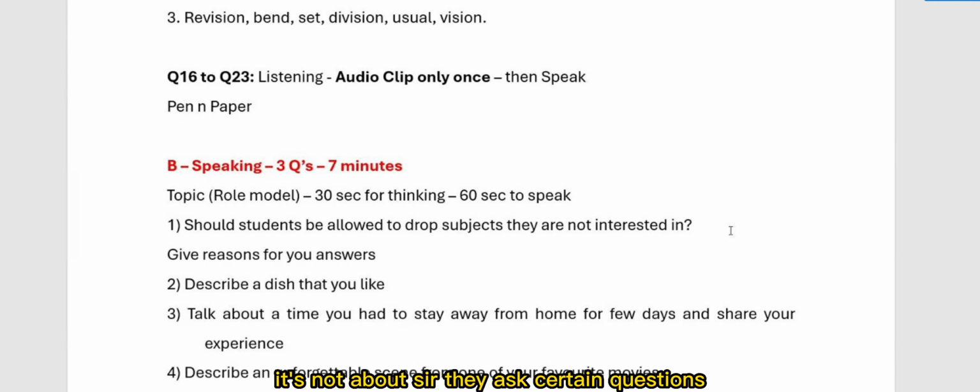It's not that the students need to answer all the questions they ask. Because if only a topic is given, what to speak, you may have a doubt. That is why they give certain questions below the topic: who is the role model, why is he a role model. They'll ask some questions, then you'll think, okay, this is the thing. I have to create sentences in 30 seconds, then you can speak about them.